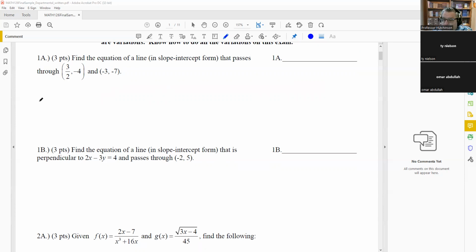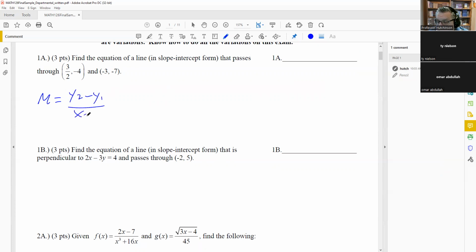With this, we're going to use the formula m equals change in y over change in x. So we're going to do y2 minus y1 over x2 minus x1. Again, this m is for slope. And these points, you can label them either way, it doesn't matter. I'll do x1, y1, x2, y2, but again, the order doesn't really matter.